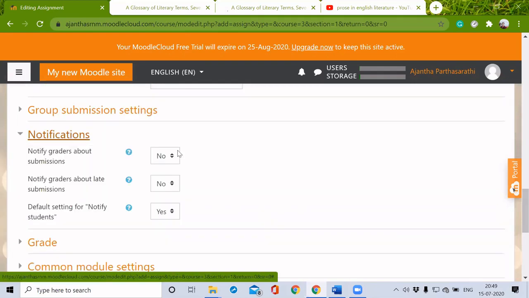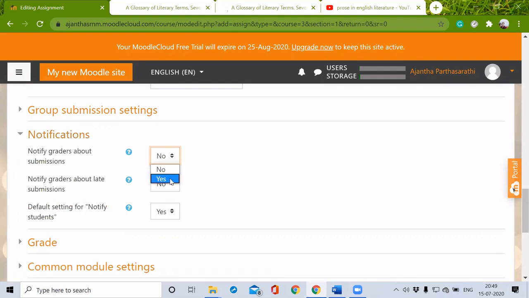Notification. Yes, notify graders about submissions. Yes. Notify graders about late submission. That is disabled because we have given it yes. Default settings for notify students. Yes.